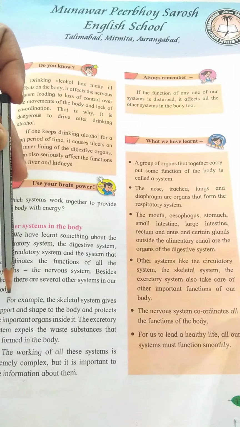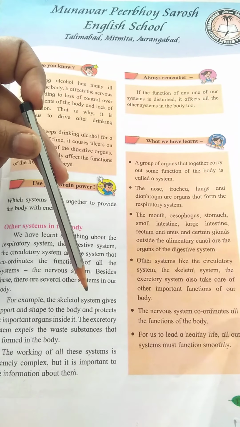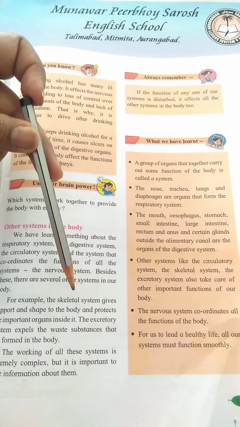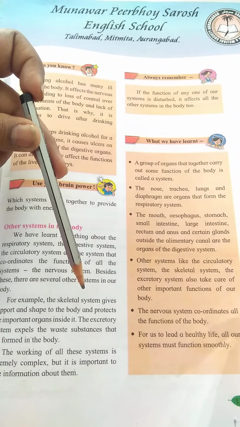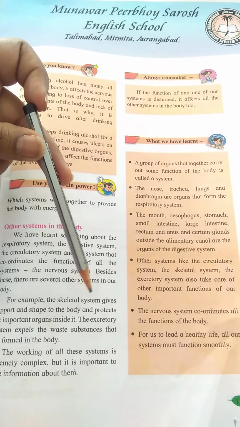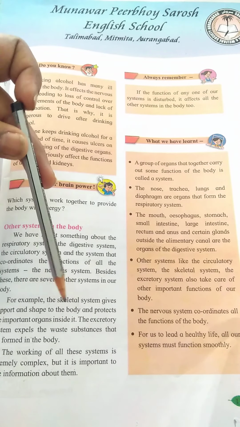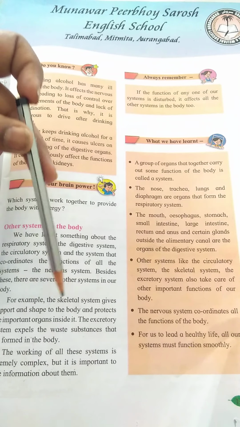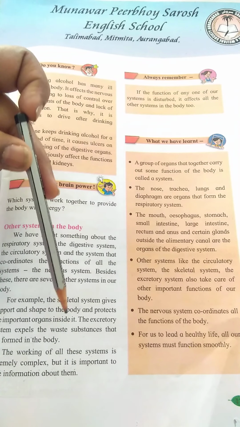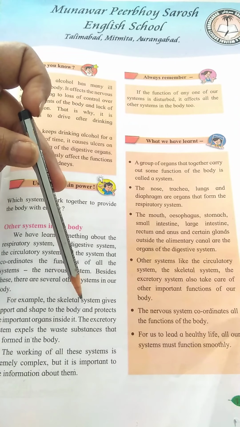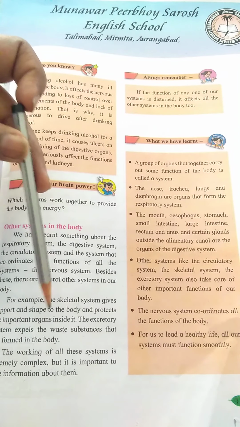For example, the skeletal system. You must have seen this, children, the skeleton. There is a skeleton in our body that is known as the skeletal system. It is a framework of bones which supports and gives shape to our body. It also protects the important internal organs inside it.